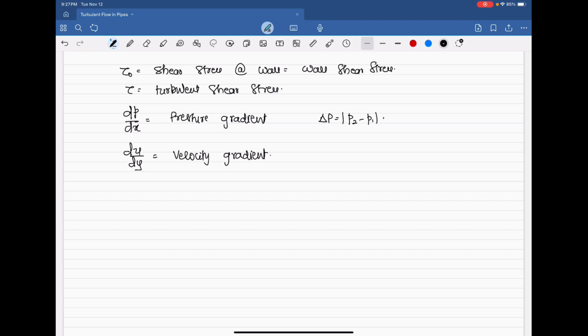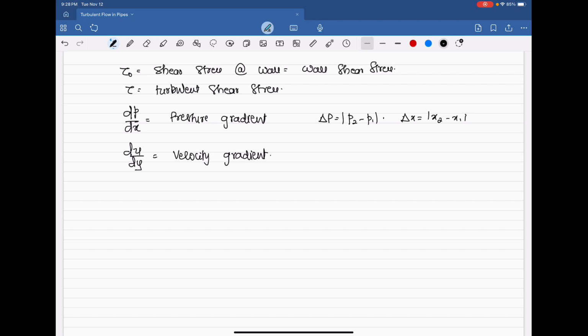Absolute value I have put because P1 is greater than P2, and let us be interested in the numerical value, and directions we will see afterwards also. And delta x is equal to x2 minus x1. Let us put absolute value for this also. Then dP by dx will give you a pressure gradient. If you don't put the absolute values, then it will give the direction of the flow also.